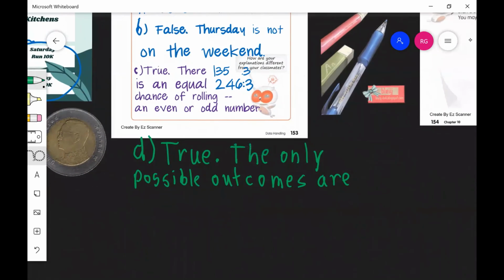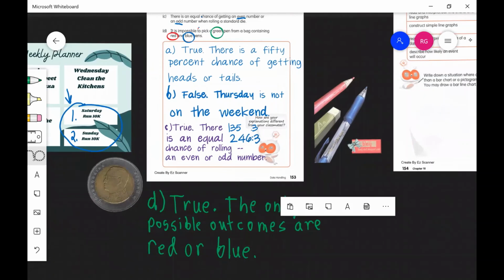Okay, so you should say red or blue. We have A, B, C, and D finished there. So hopefully you have page 153 finished.